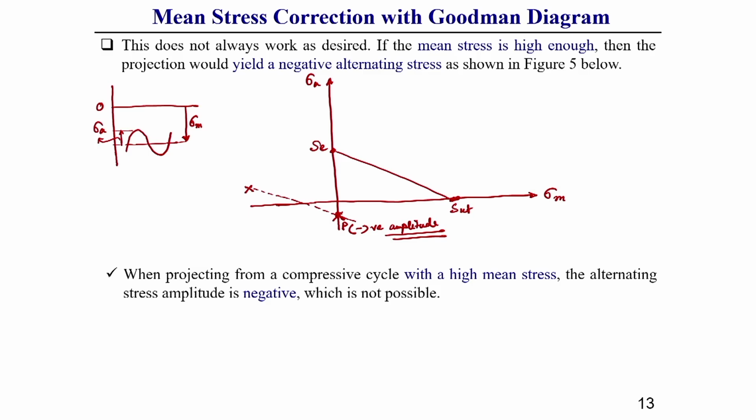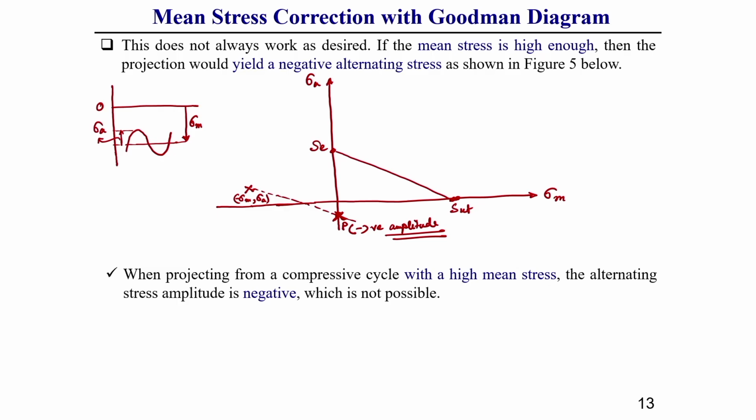So, for this case we use a separate procedure to correct the mean stress effect. Let us consider this point x which has a negative mean value and an amplitude.